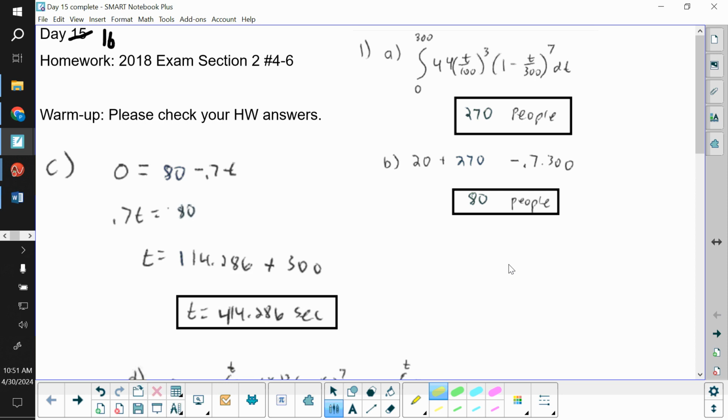So we want to know how many people were in line from 0 to 300 seconds. So you're just doing the integral from 0 to 300 of the part of the piecewise function that was for that time interval, putting it in your calculator, and you end up getting 270 people.